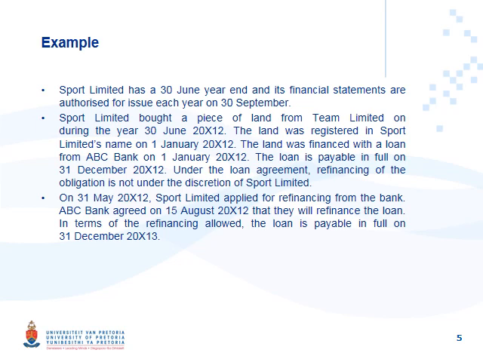So, 30 June is our year end, 30 September it's authorized for issue, and only on 15 August, ABC Bank agreed that they will refinance the loan. In terms of refinancing allowed, the loan is payable in full on 31 December 20x12, which is more than 12 months now. But we've already said that if this refinancing happens after year end, we've said it's a non-adjusting event. So we have to go and look at what else this example tells us. What will help us to determine whether this is a current or a non-current liability.